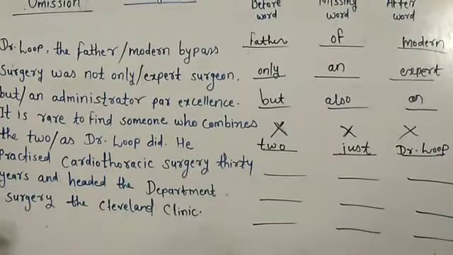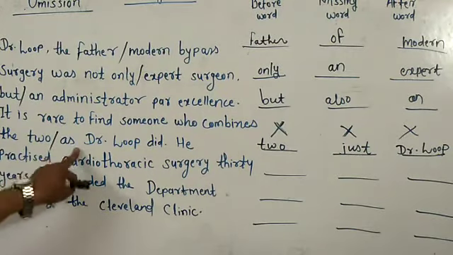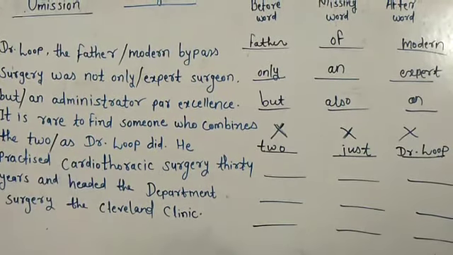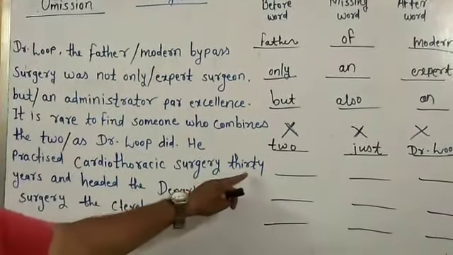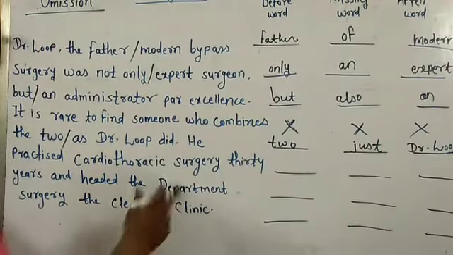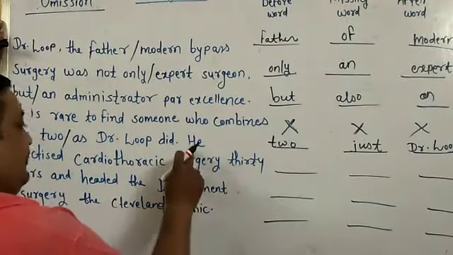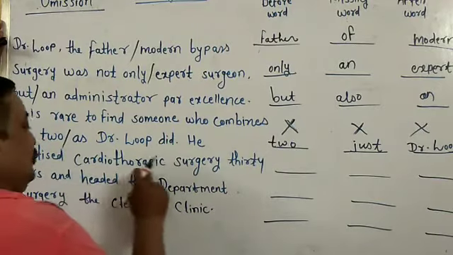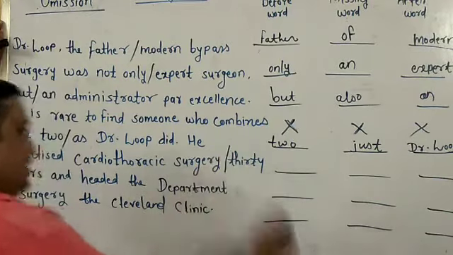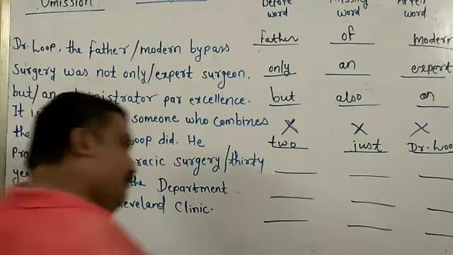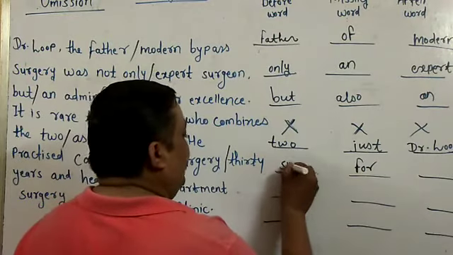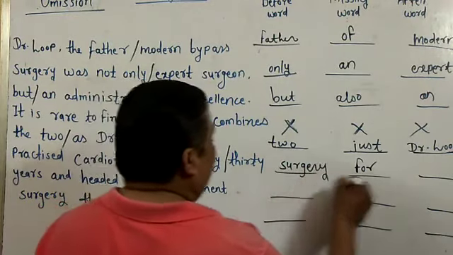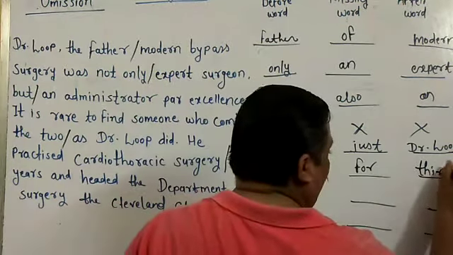See, I am reading the sentence again. It is rare to find someone who combines the two just as Dr. Luke did. He practiced cardiothoracic surgery 30 years. He has experience for 30 years. What is the missing word here? Of 30 years, no, for 30 years. For, he has practiced for 30 years. Before word is surgery, after word is 30, and missing word is for.